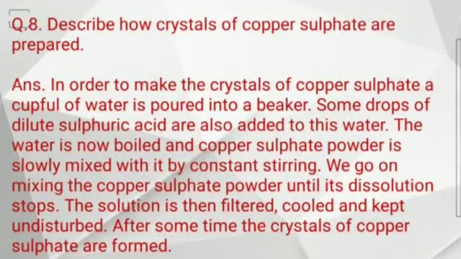The water is now boiled and copper sulfate powder is slowly mixed with it by constant stirring. We go on mixing the copper sulfate powder until its dissolution stops. The solution is then filtered, cooled and kept undisturbed. After some time, the crystals of copper sulfate are formed.